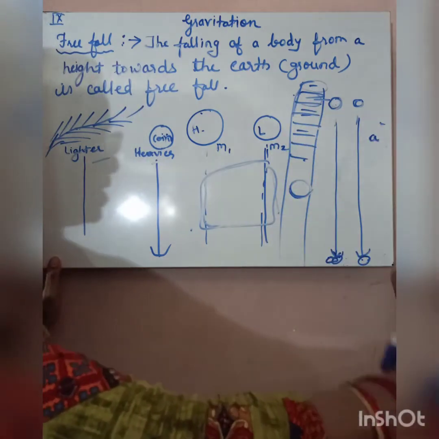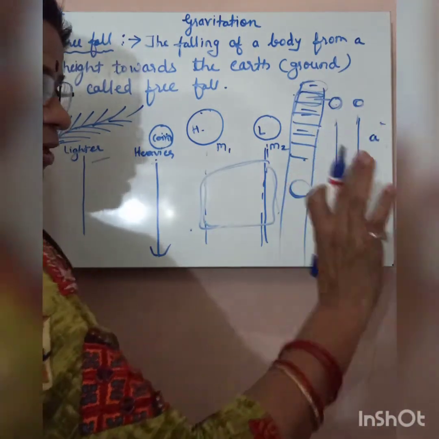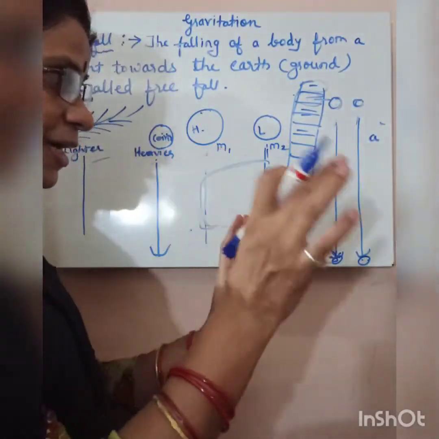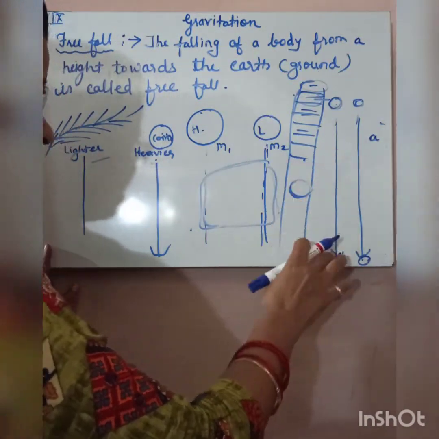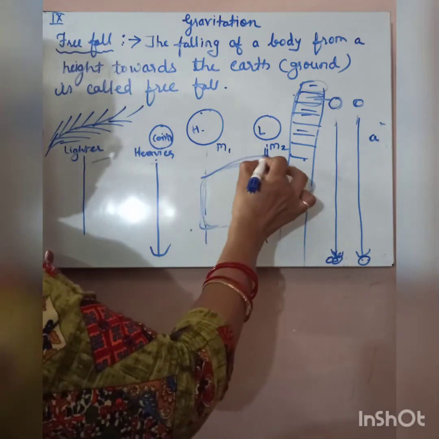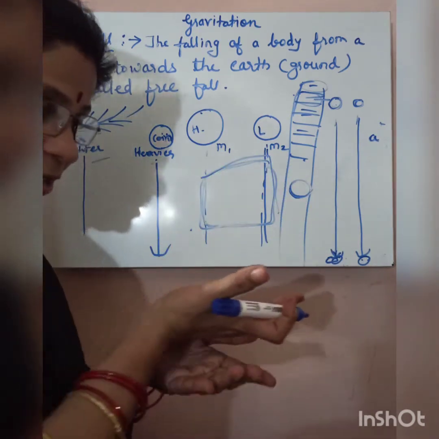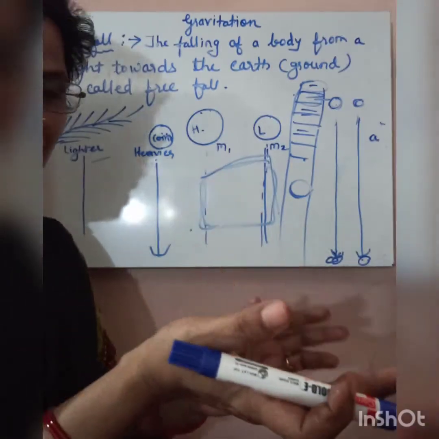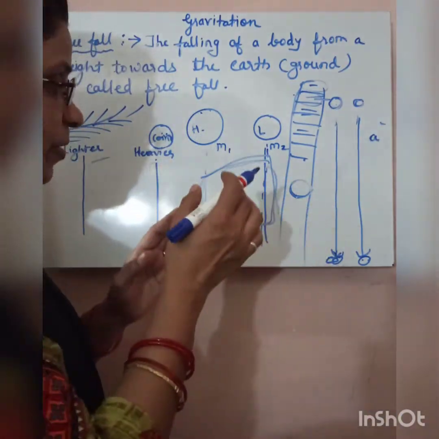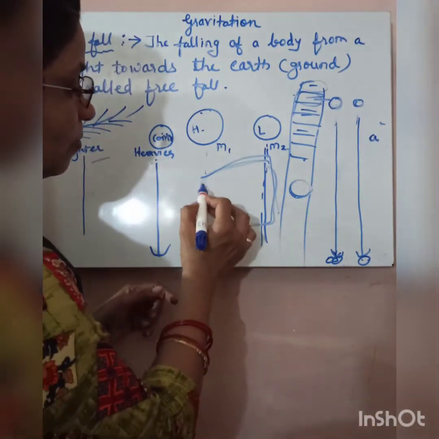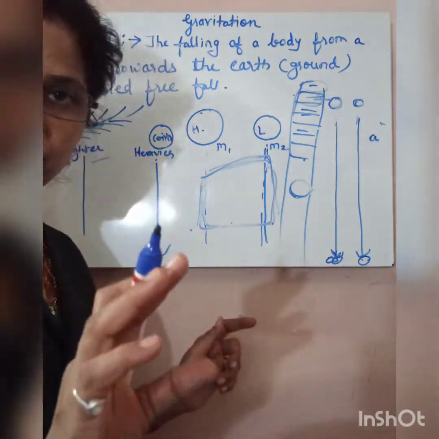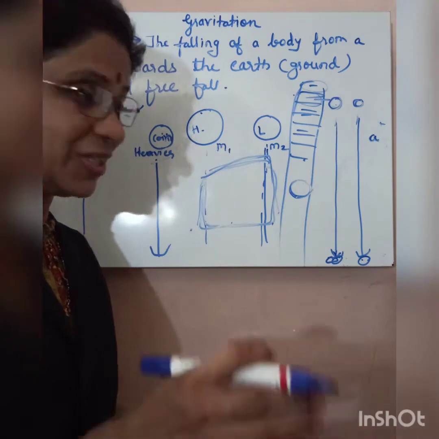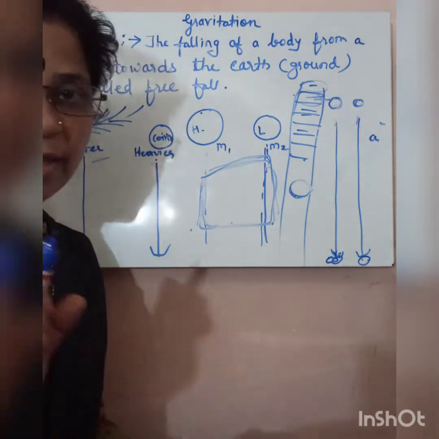Just now we have studied that acceleration is independent of the mass, it does not depend on the masses of the objects. But see here, it is dependent on the surface area. Here this paper has more surface area than the stone. Because of this larger surface area, the paper reached the ground a little late, meaning this paper takes more time to reach the ground.